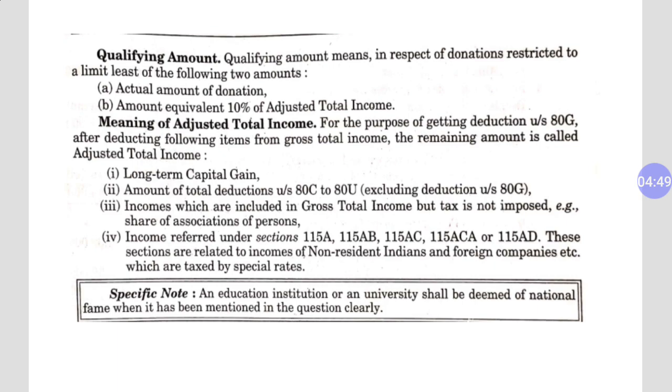All these four points are deductible out of gross total income in order to get adjusted total income. Now I am repeating: gross total income minus LTCG minus all the sections covered under 80C to 80U except 80G or 80GG. This is the meaning of adjusted total income.